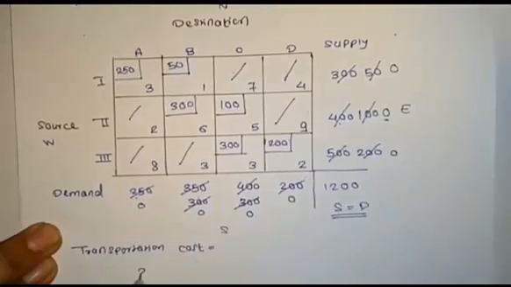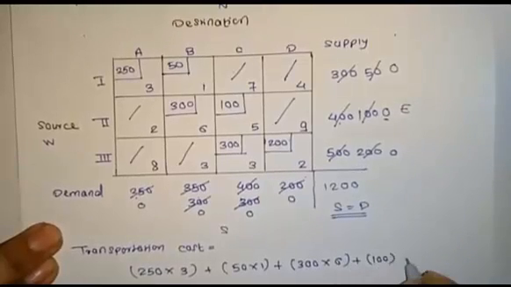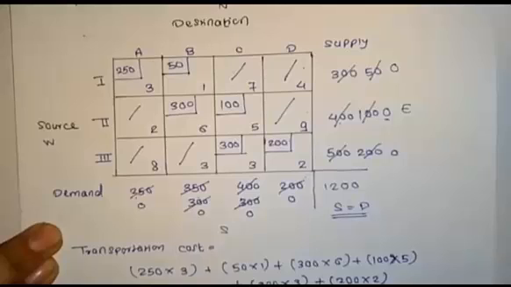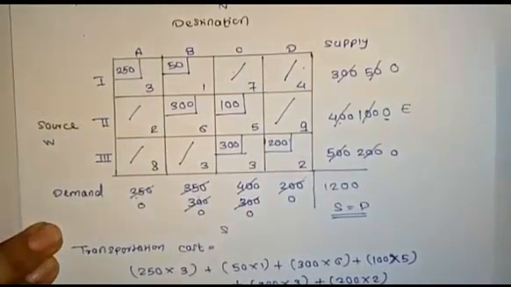We can write out the transportation cost as 250 into 3 plus 50 into 1 plus 300 into 6 plus 100 into 5 plus 300 into 3 plus 200 into 2, and we can add this entire value.